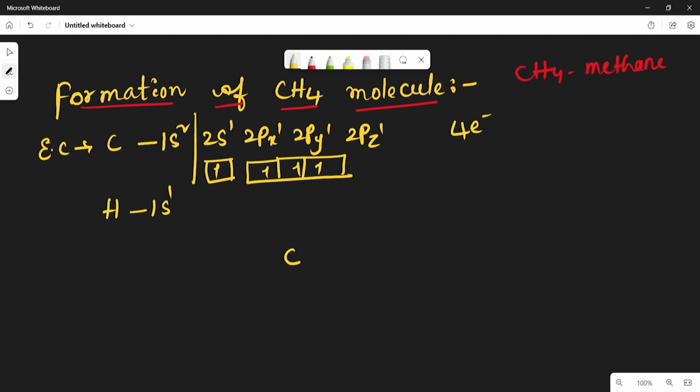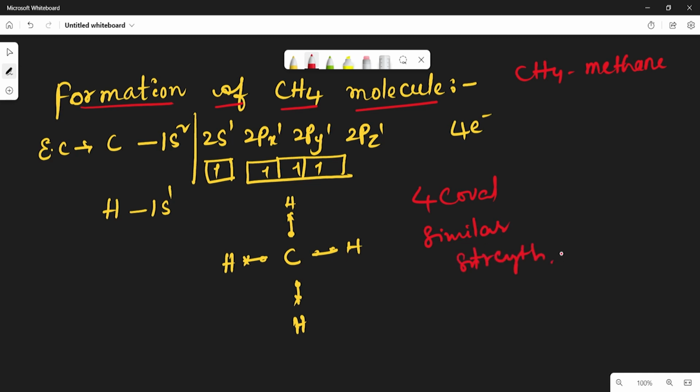See, the carbon atom has 4 electrons and forms bonds with the 4 hydrogen atoms like this, and for 4 covalent bonds, we know it very well. So here my question is, 4 covalent bonds are forming and all the bonds have similar strength. But here all the electrons from the carbon atom in the excited state are not the same. Because one s orbital is there and 3 p orbitals are there.